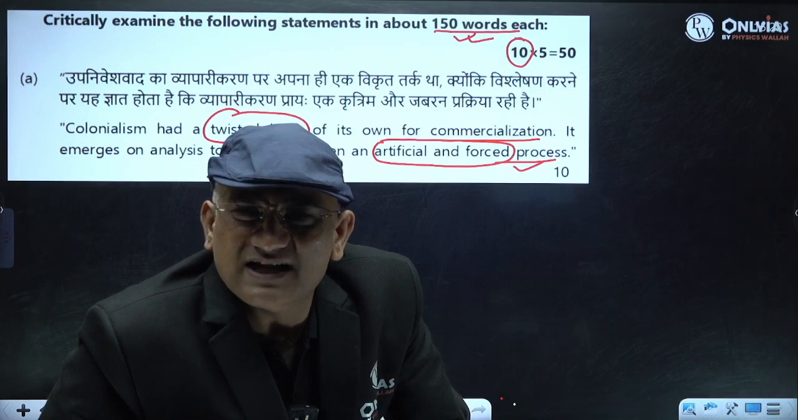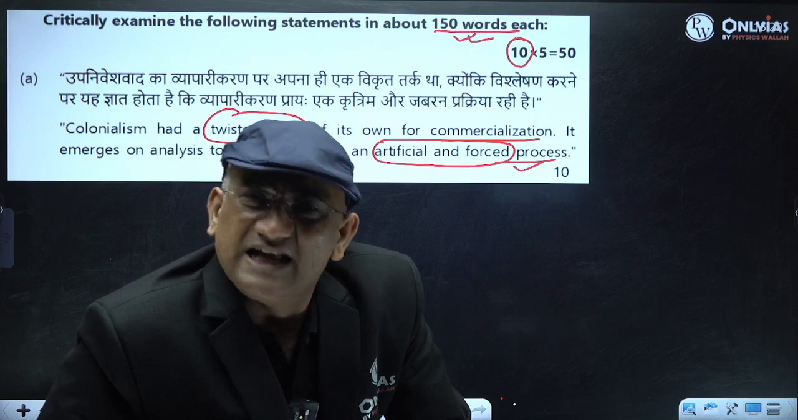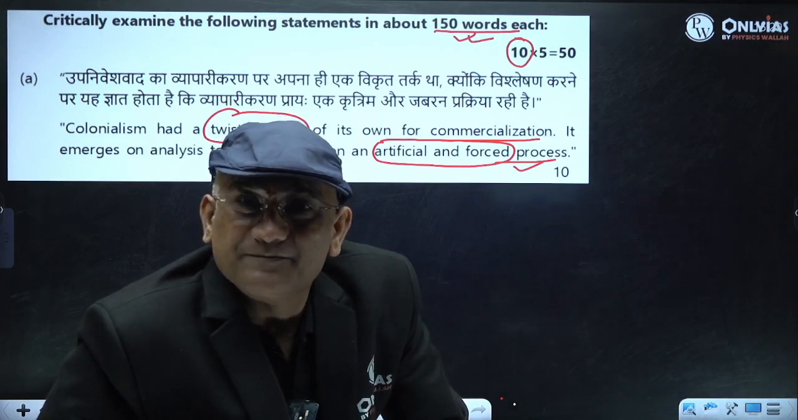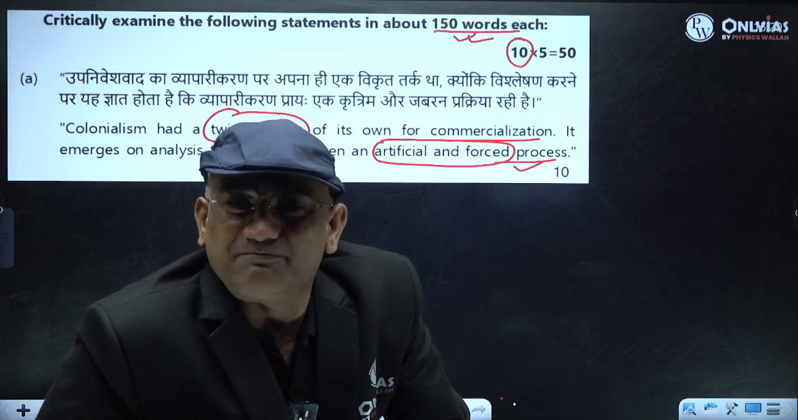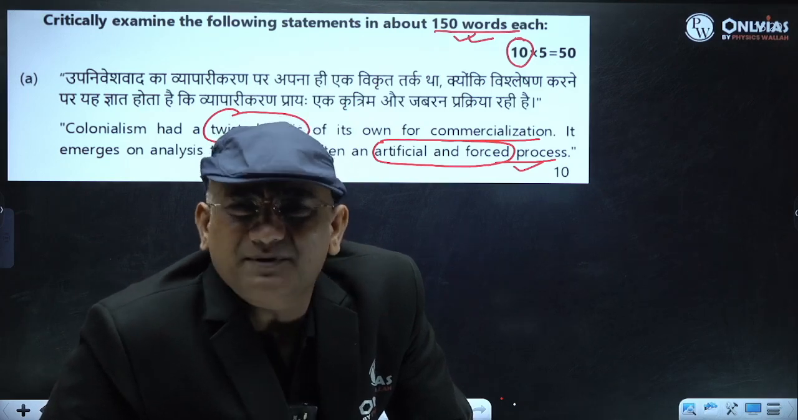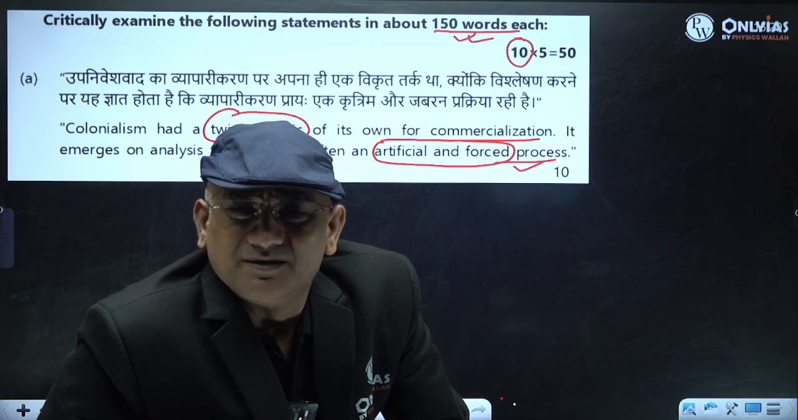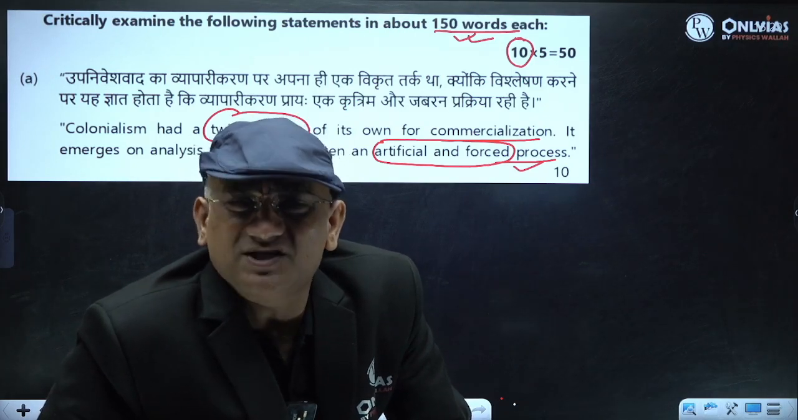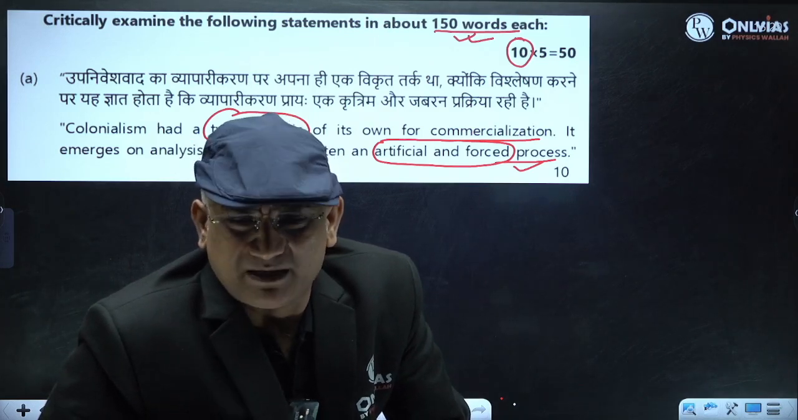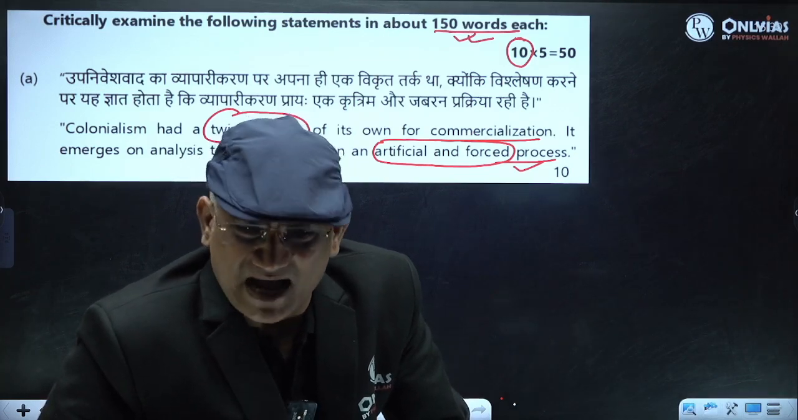Generally, it is considered a positive development if it is natural. अगर ये natural है, अगर ये forced नहीं है, if it is with technological development, commercialization is considered a positive development. But in the British period, this commercialization of agriculture mainly became what? It became a negative thing. It was an exploitative thing. There was a reaction against it.